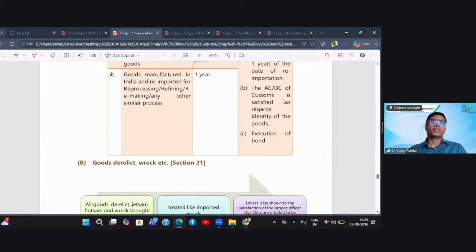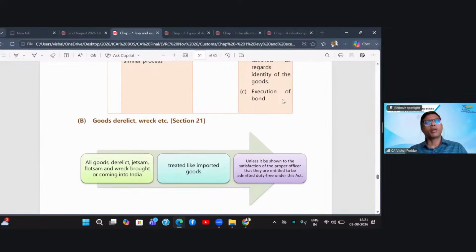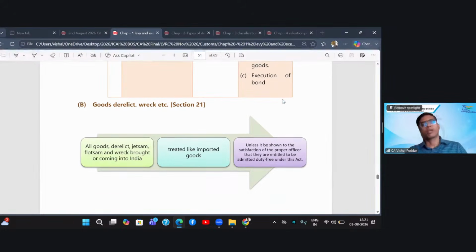Second, the ACDC of the customer is satisfied as regards the identity, and you have to cover the entire transaction using a bond to ensure that there is no duty leakage. Now, this was the first scenario, which let us call reimportation.